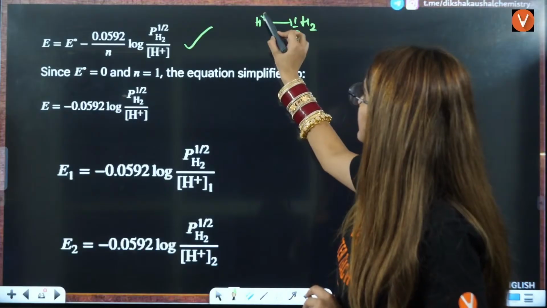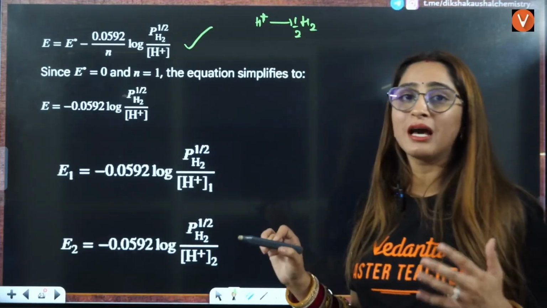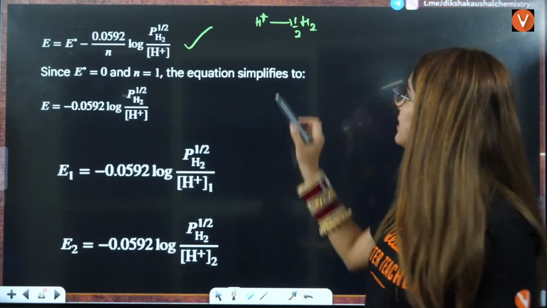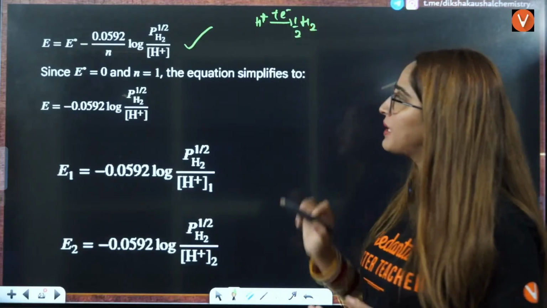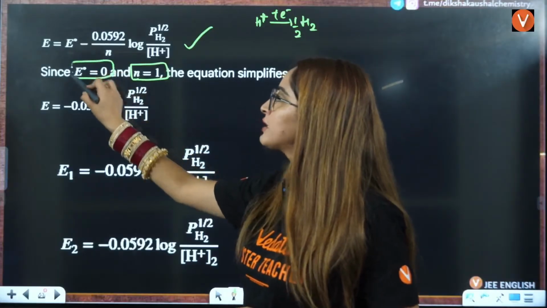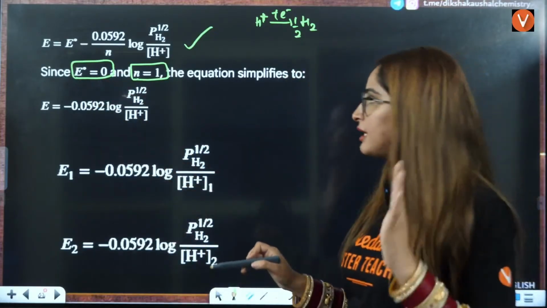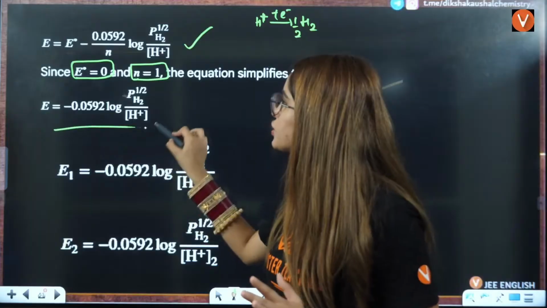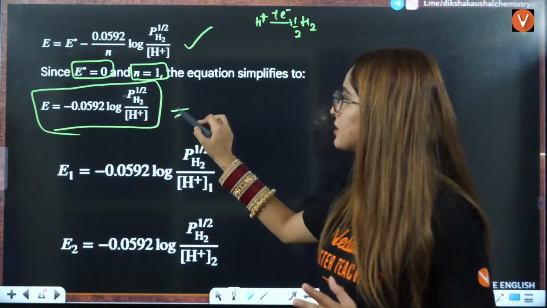Now here you can see what exactly we are doing. We are adding one electron here, so one electron is being added. So n factor is going to be 1. And E naught, we know that for the standard hydrogen electrode, E naught is 0. So solving this, you will have this as your equation.